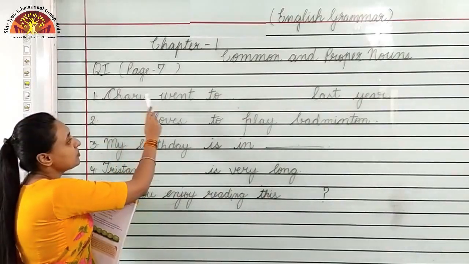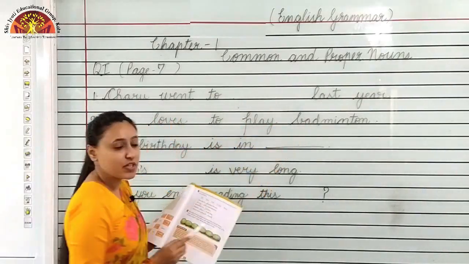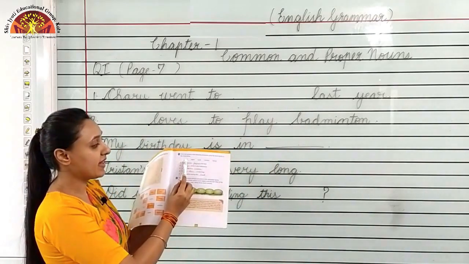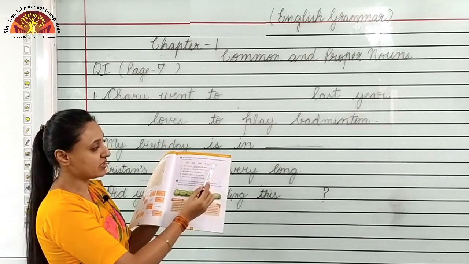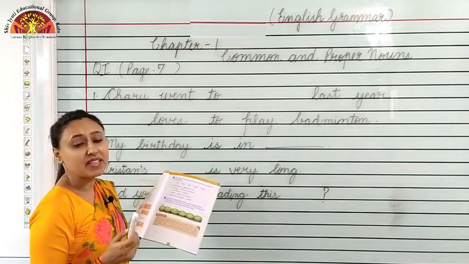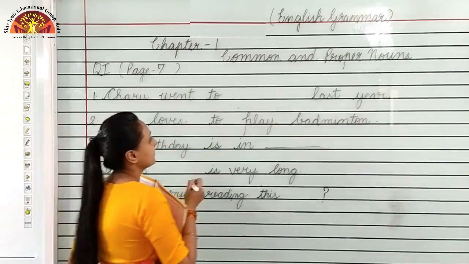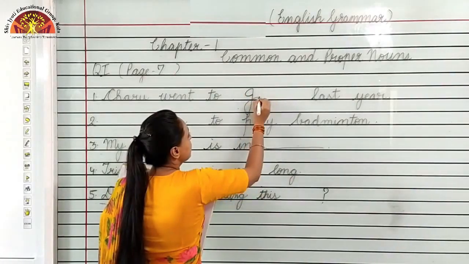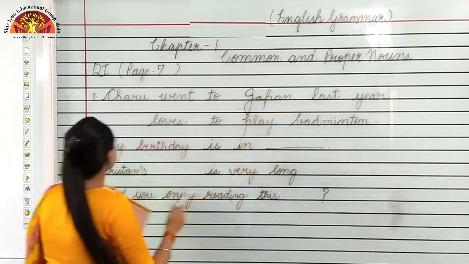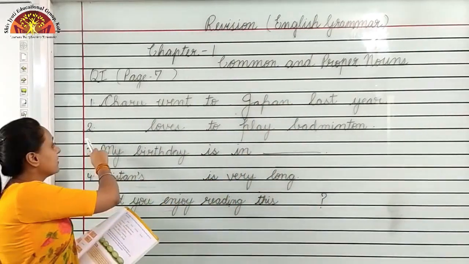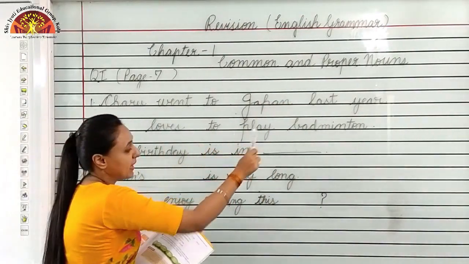Number 1, Charu went to dash last year. Options are given to you. Hair, Japan, book, October, Neeraj. So, Charu went to Japan. Write Japan here, J-A-P-A-N, Japan.